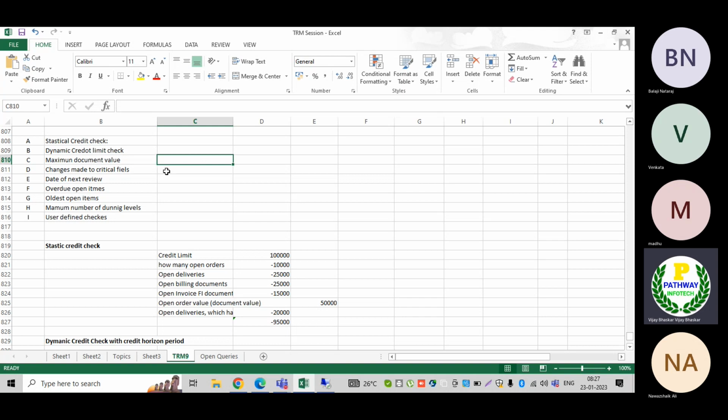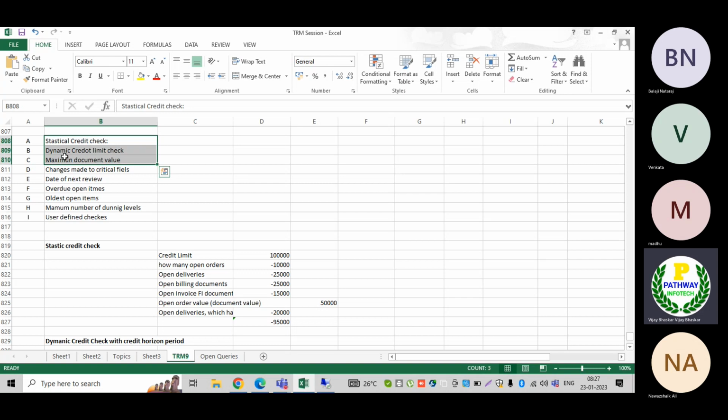Change made to critical fields. Sometimes, if any critical fields have been changed by some user or an authorized person, even in such situations the system should not allow users, because there will be some sensitive fields. Then the system should stop that. But the most frequent checks which we can see are these three.